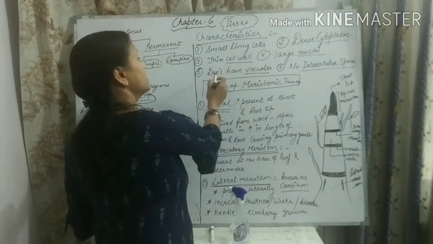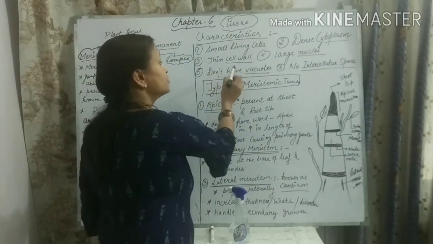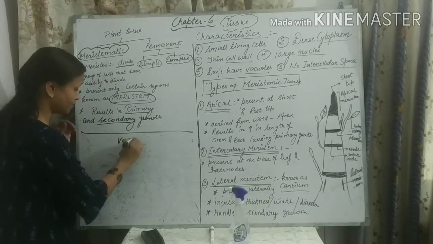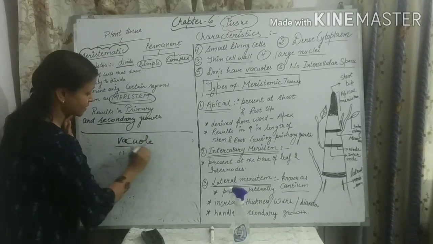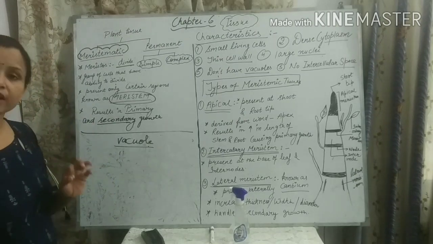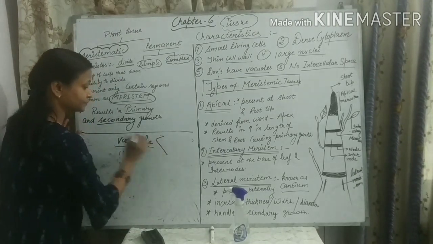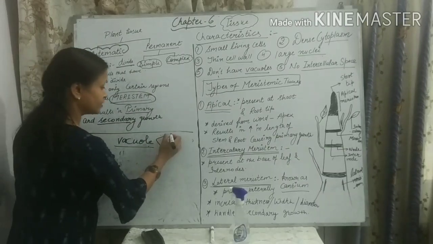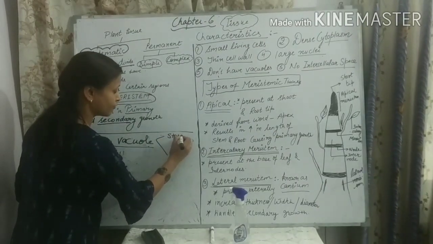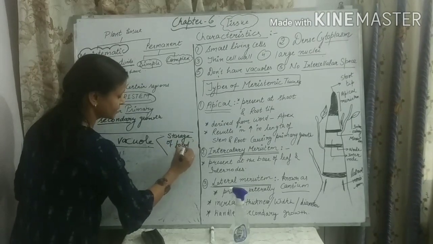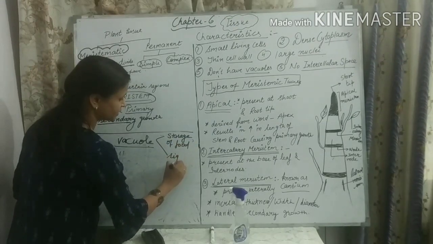The next is meristematic cells do not have vacuoles. So now vacuoles, you have read about the vacuoles in your cell chapter. What is the main function of vacuoles, students? Just recall it. Vacuoles, they have two functions. The first one is storage of food, and the second is they provide rigidity.